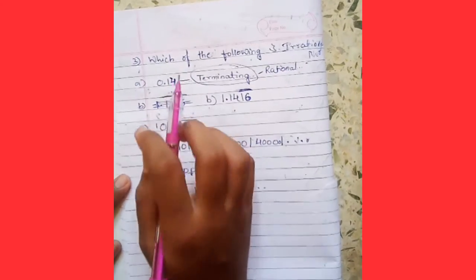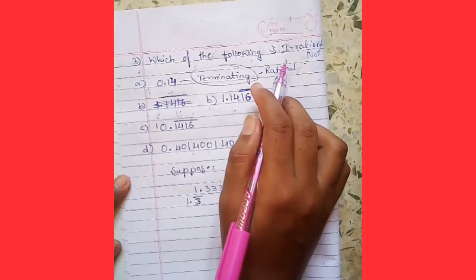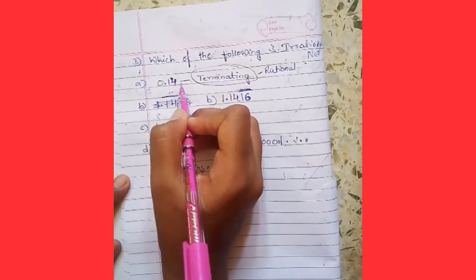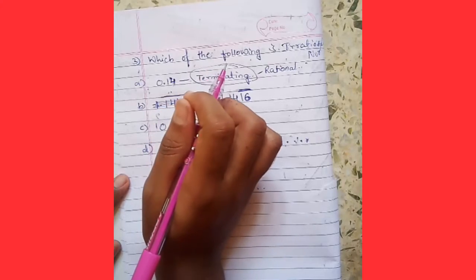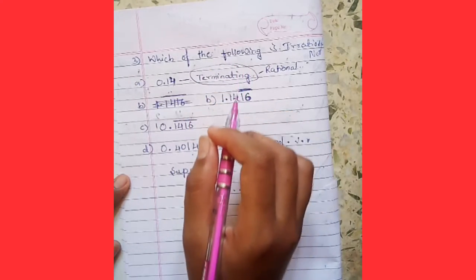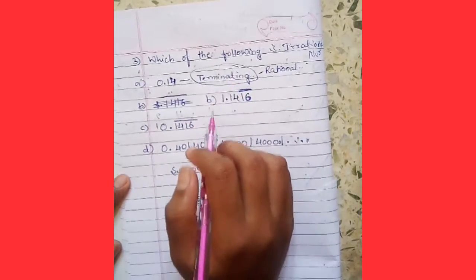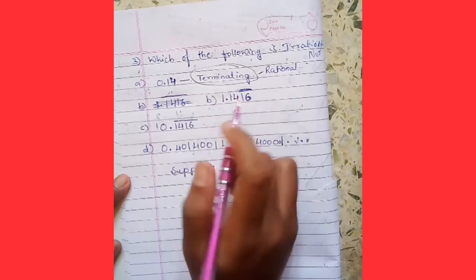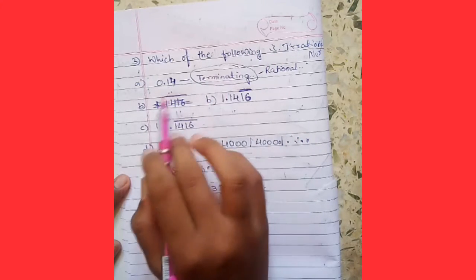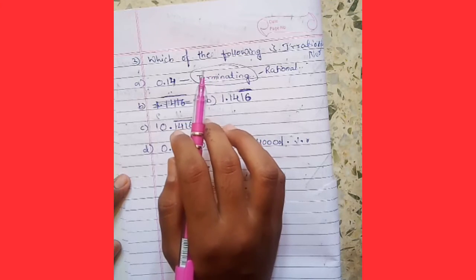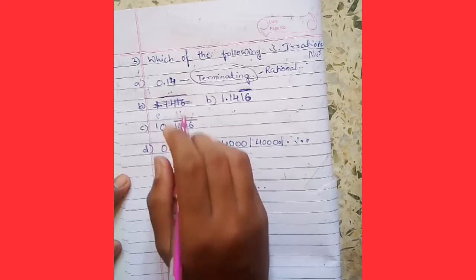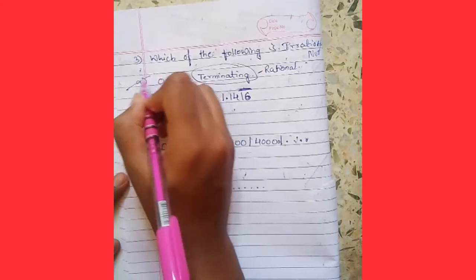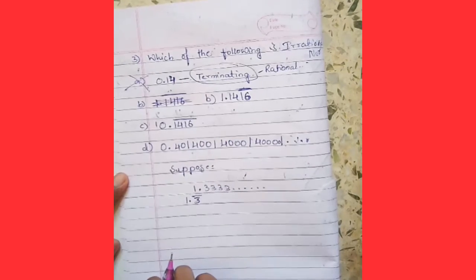Option A is not considered an irrational number because there are finite numbers after the decimal point, and if there are infinite numbers after the decimal point, that is considered an irrational number. Okay, so option A is the wrong answer.